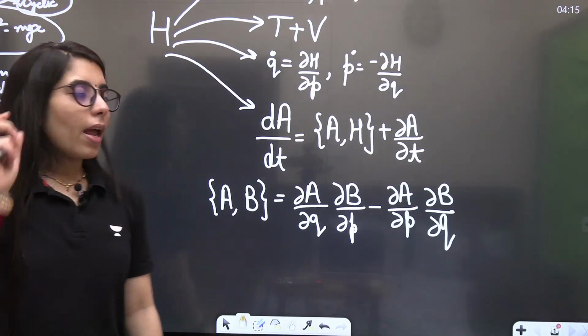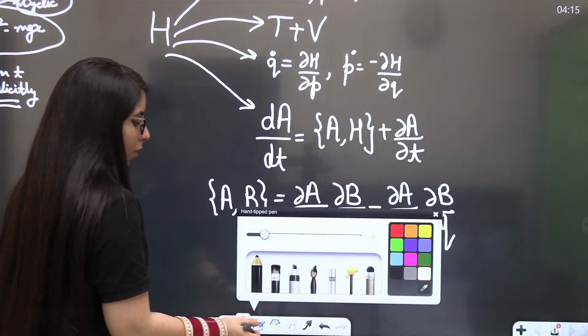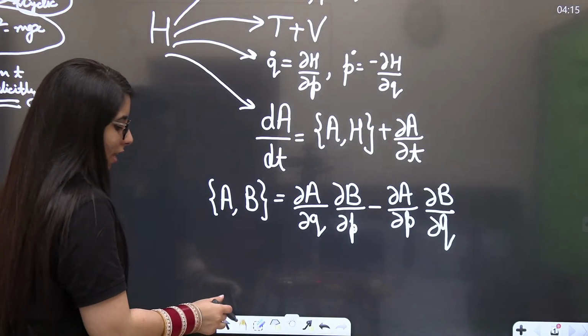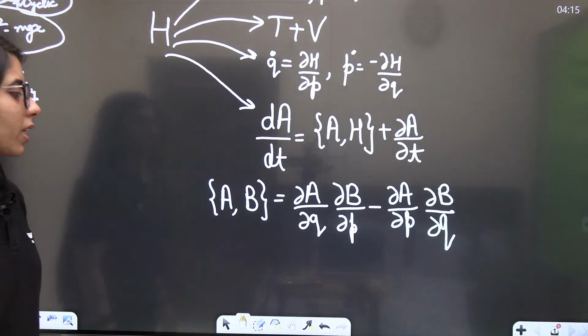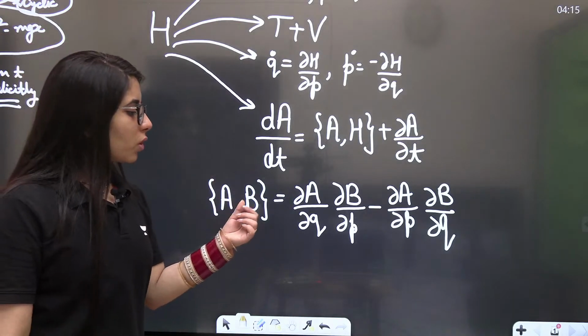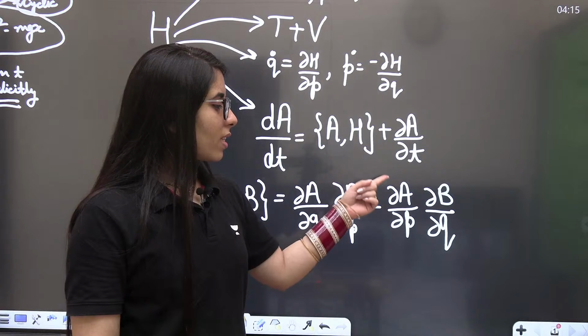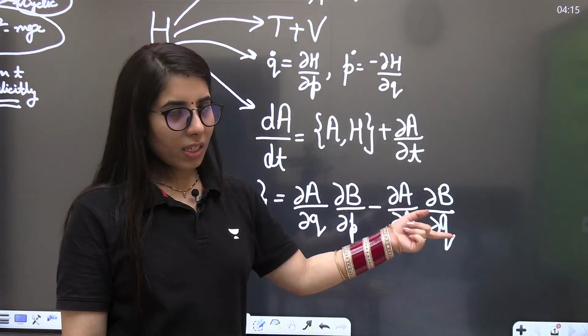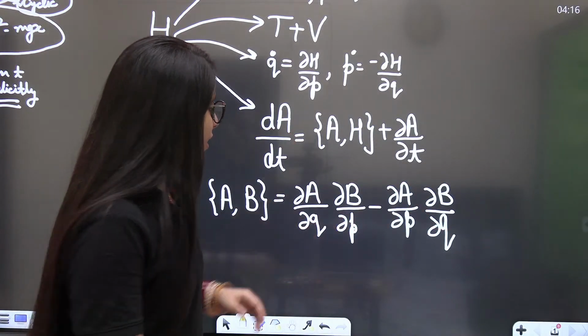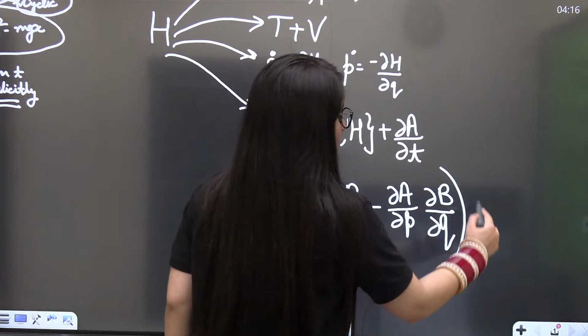This is the simplified expression for the Poisson bracket. If we have the x, y and z different coordinates present here, we will have to consider delta A upon delta x, delta B upon delta px, then delta A upon delta px, delta B upon delta x, with a plus sign in between, okay, plus sign here.